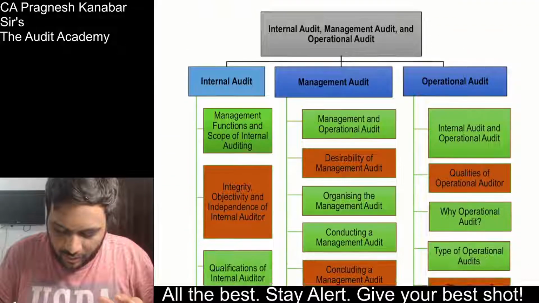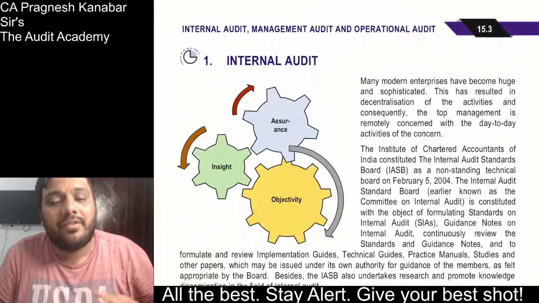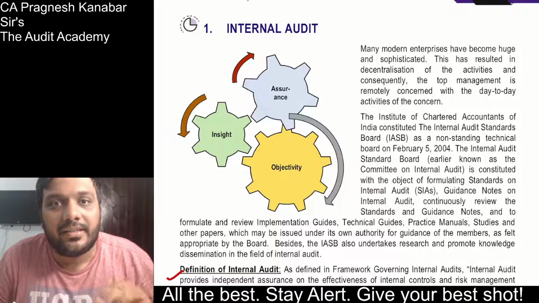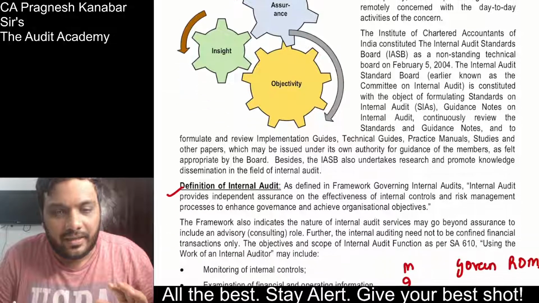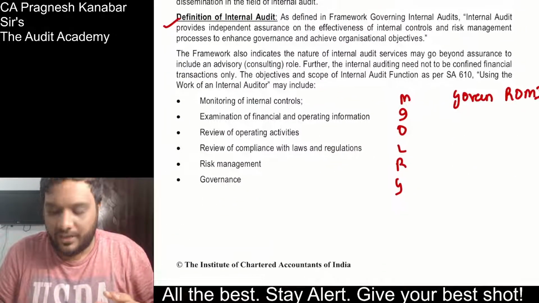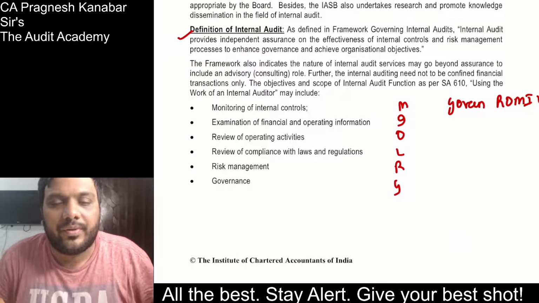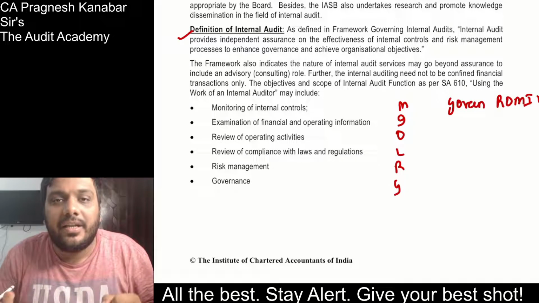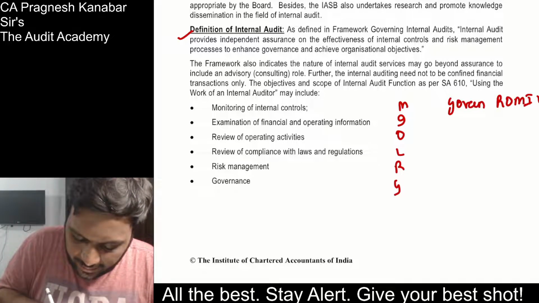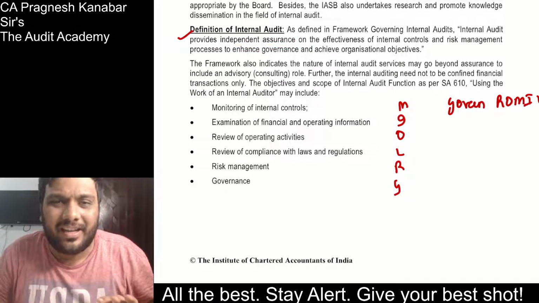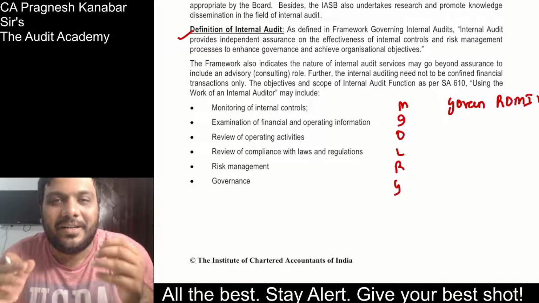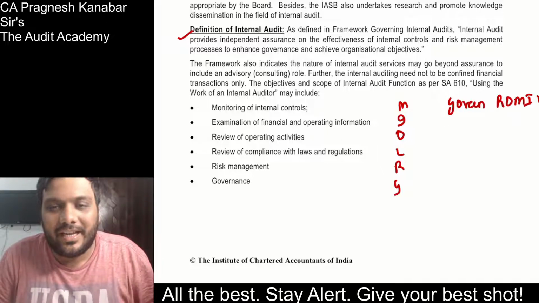When it comes to internal audit, everyone is aware that internal audit is an audit of the internal control system, correct? First they have given the definition. I've done my markings. We will do it from the ICA module only so that there is no issue. In that definition, they say internal auditing is an independent assurance activity. Although I don't agree on its independence, but okay, independent assurance activity.